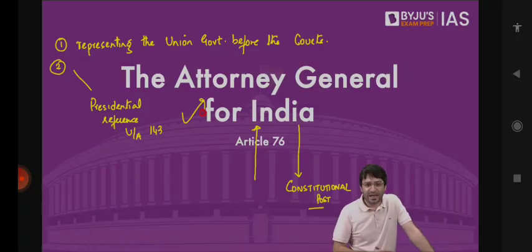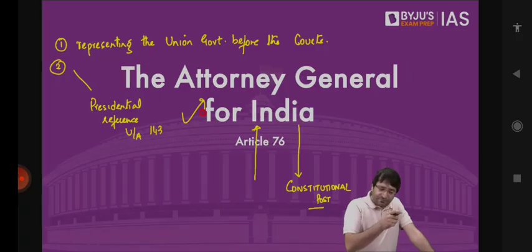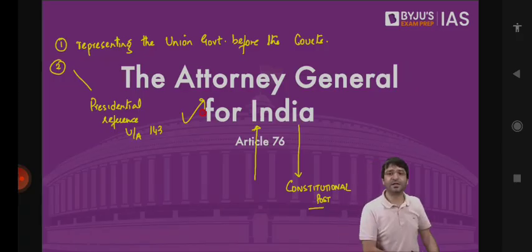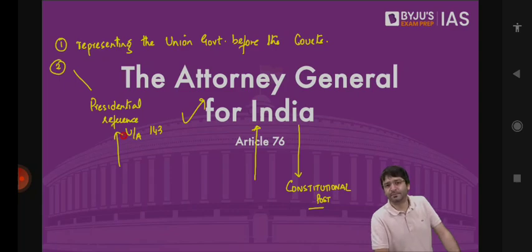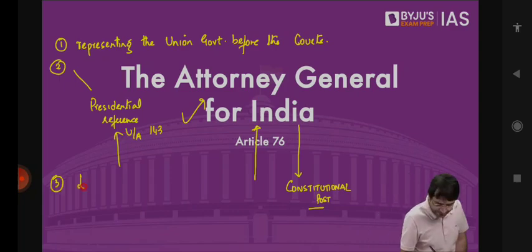That means the role of the Attorney General is not only to defend the union government when a case is filed against it, or when union government files a case against somebody. The job of the Attorney General also is to represent or give the side of the story of the central government in any presidential reference made under Article 143. It has another role. Give legal advice to the government.